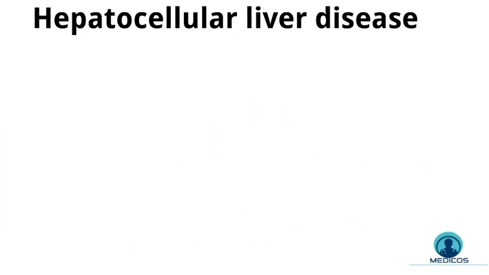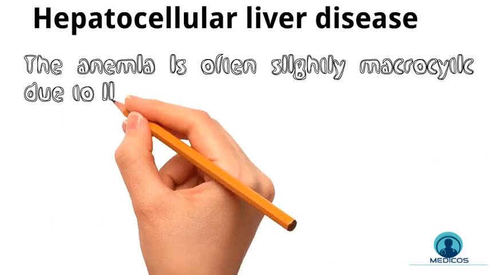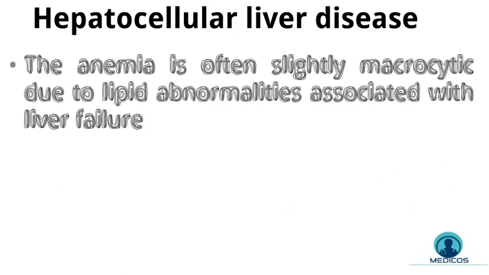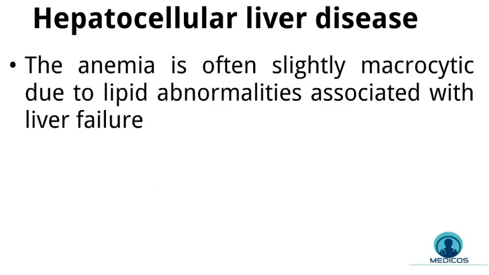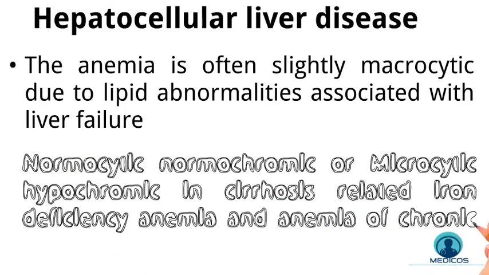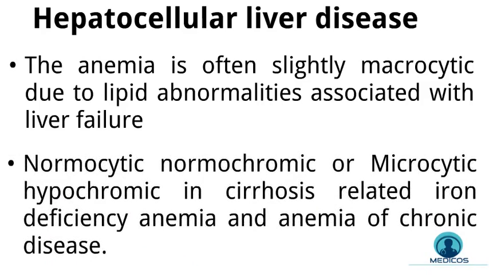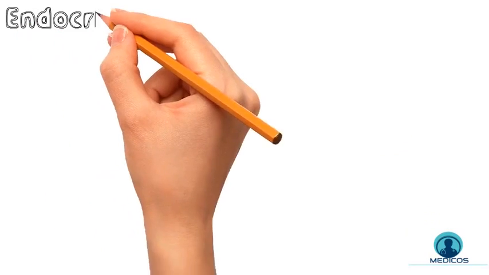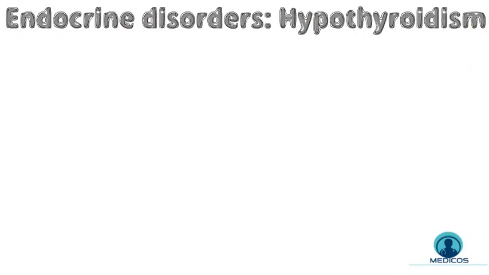And the anemia is often slightly macrocytic due to lipid abnormality associated with the liver failure, which causes the red cell membrane to acquire phospholipid and cholesterol as they circulate in the peripheral blood. But it might also be normocytic normochromic or microcytic hypochromic in cirrhosis-related iron deficiency anemia and anemia of chronic disease. The other disorder that can cause anemia is endocrine disorder, particularly hypothyroidism.